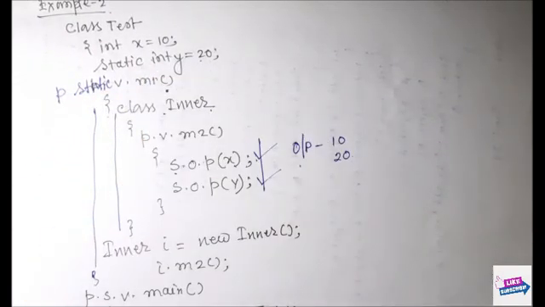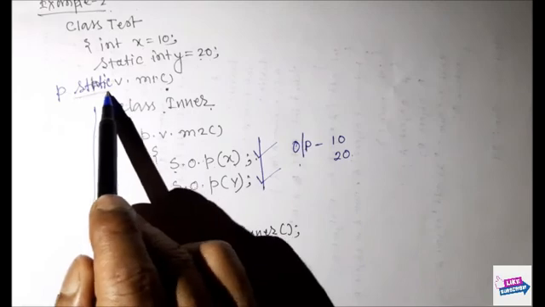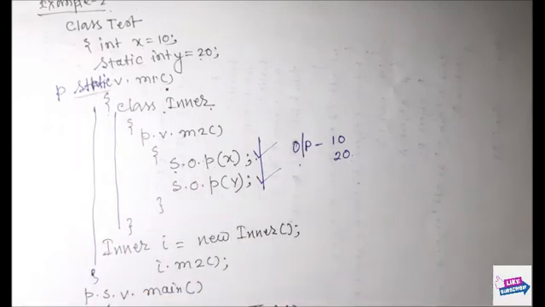Now, if I make the method static, let me modify this one, public static void main. First I told you that whenever we want to access a non-static variable and static variable from inside a method local inner class, there is no problem. We can access it. So, we can declare a method local inner class in both an instance and a static method. Now, if I declare this method static, is it okay or not?